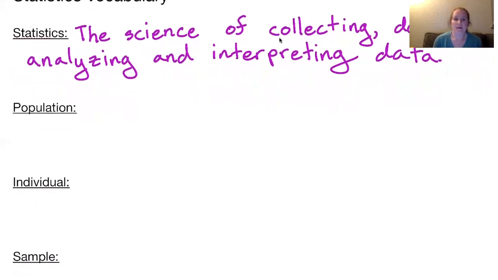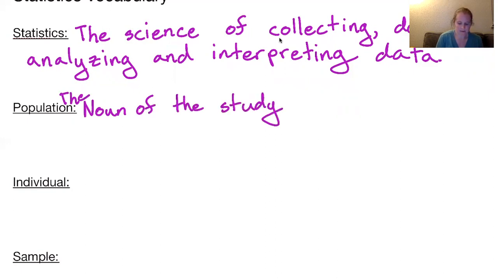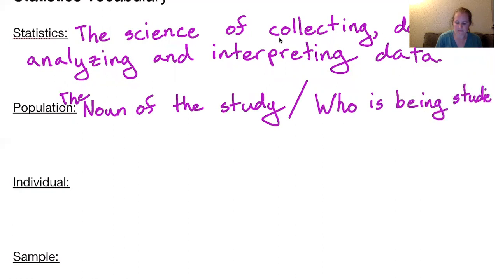So from here, when we do a study, we're going to have a who, essentially, who is it that we are studying? That is our population. So this is our noun. It's the noun of the study. So in other words, it's the who is being studied. And it's not one specific person being studied, it's the entire group being studied.